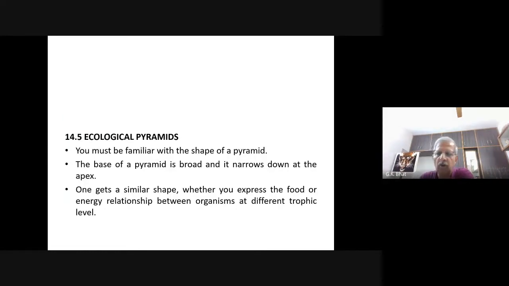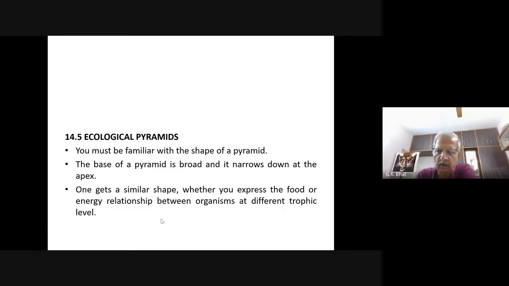Have you understood? Do you have any doubt? Anyone has any doubt? Come on, tell me. No, sir. Shall we go ahead? Ecological pyramids. Okay. What is an ecological pyramid?